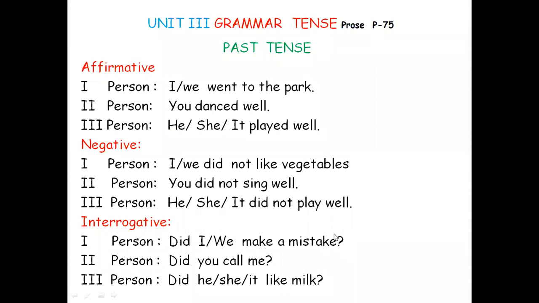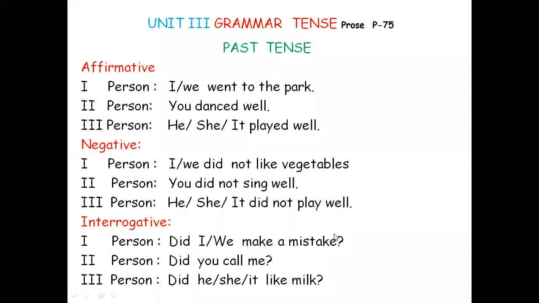Again, past tense: affirmative, negative, interrogative. It is easy, I told you actually. It's very easy because for first person, second person, third person, whether singular or plural, the verb form is the same. I, we, you, he, she, it, they went, danced, played.